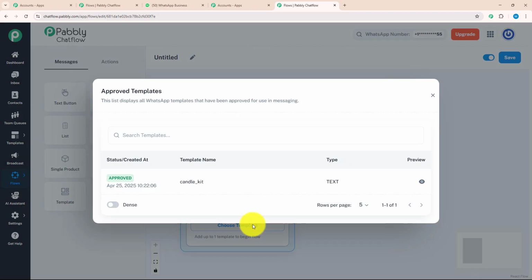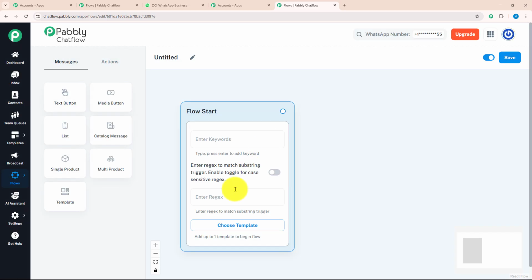In choose template, you have to choose your created template to give a personalized touch to your chat. After that, there is regex. Regexes are regular expressions, a special pattern or sequence of characters used to find matches or filter specific text. After that, we have keywords. Keywords are the trigger messages that your customer will put while initiating a conversation.